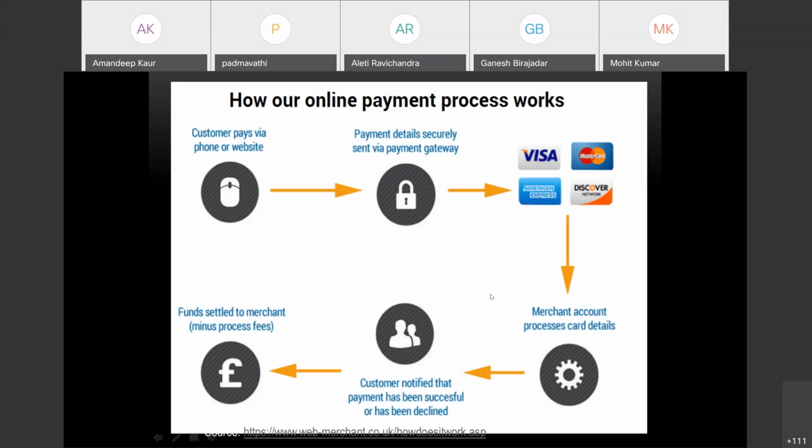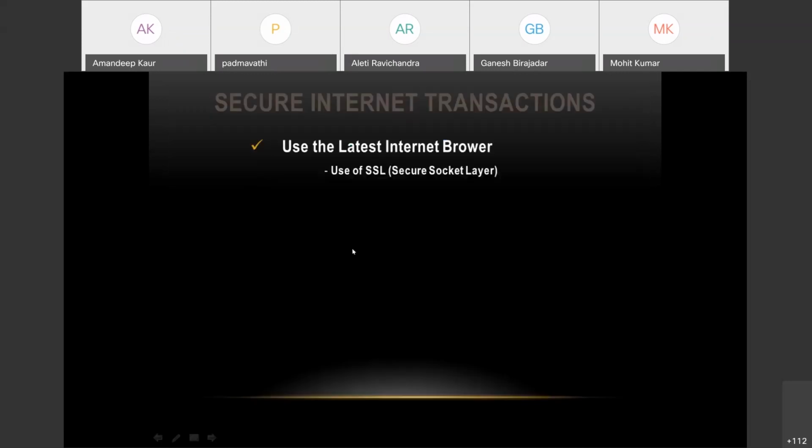So in case of a transaction, what is going to happen is either your transaction is going to fail completely, or it is going to be executed perfectly. So there is no in between here. That is how the banking systems work. Finally the funds are settled to the merchant. Now in this particular area, we can see some things.